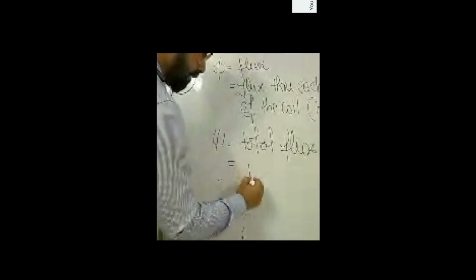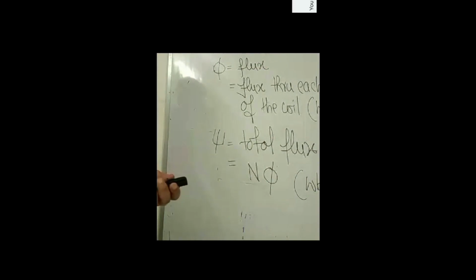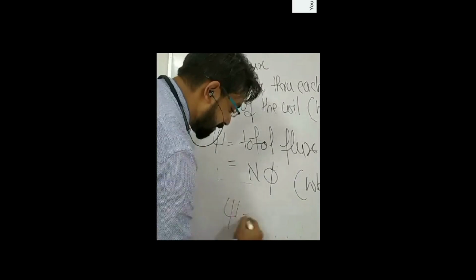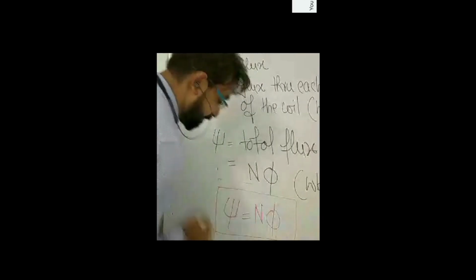This is equal to N, the number of turns of the coil, into the flux through each turn of the coil, and of course the unit remains the same, Weber. So this is the difference between psi and phi. The relation established finally is psi is equal to N into phi.